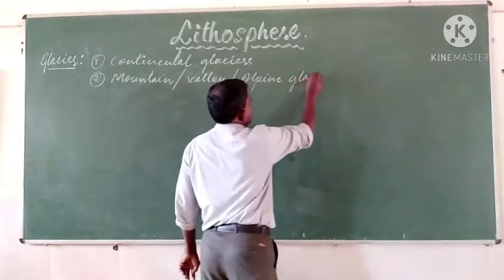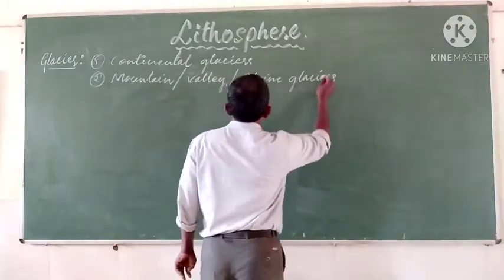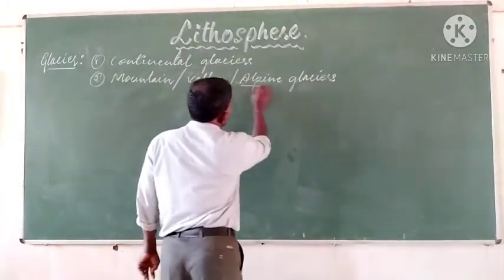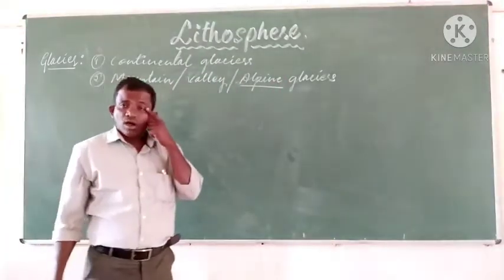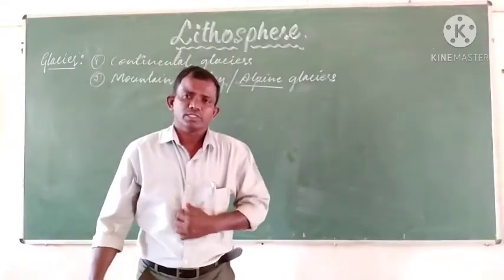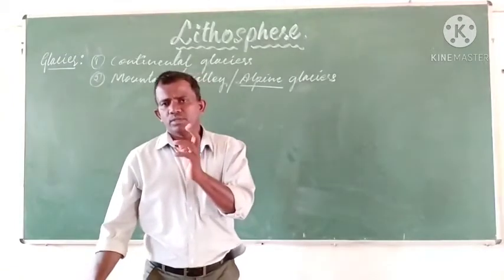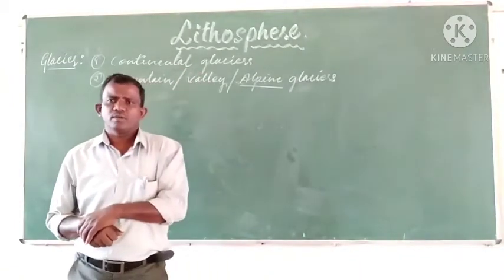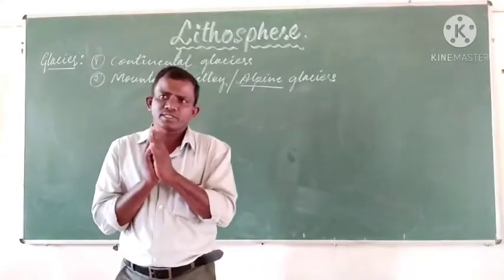The mountain type of glaciers are also called alpine type of glaciers because of the name after the Alp mountains in Europe. So these are the two types of glaciers, mountain glaciers and continental glaciers.